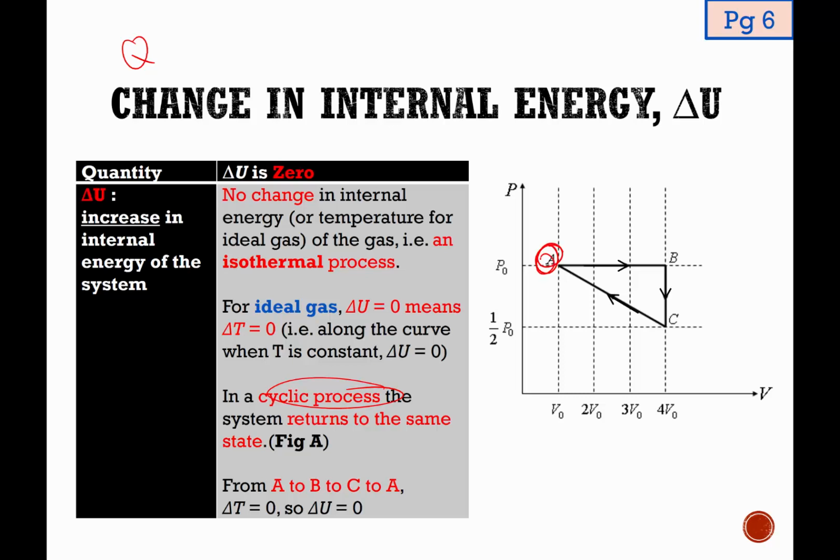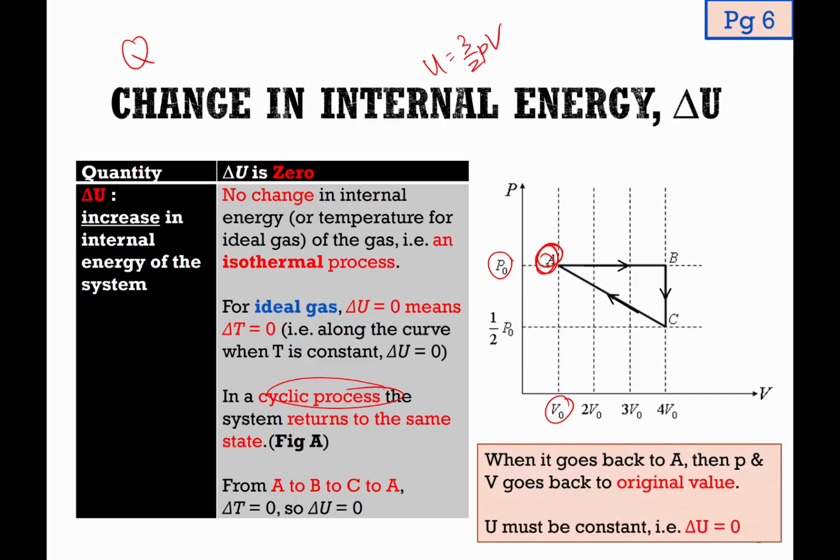And if you can recall in the previous video, we have already mentioned that internal energy actually depends on the state. And since having gone one big round and coming back to exactly the same state means that the change in internal energy for the whole process from A to B to C and then back to A, delta U, must be 0. Basically when I come back to the same state, I have the same pressure, I have the same volume, and if I use the equation U equals 3 over 2 PV, despite the fact that A has moved to B to C and then back to A, after one whole big round, I come back to exactly the same state. So therefore, U must be constant, delta U must be 0.